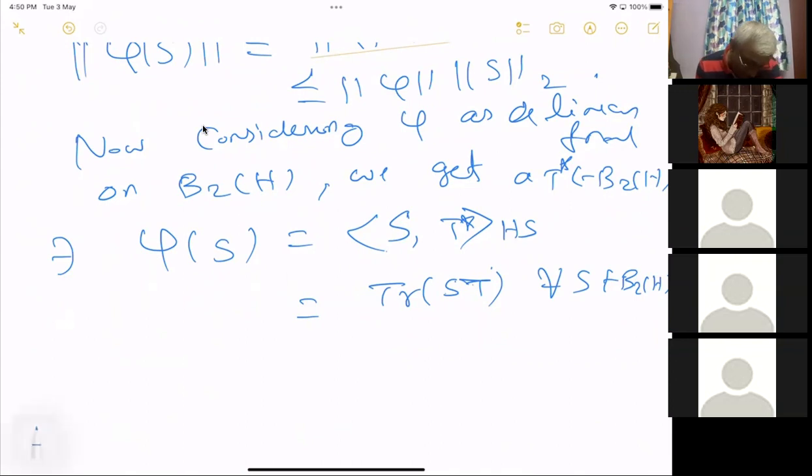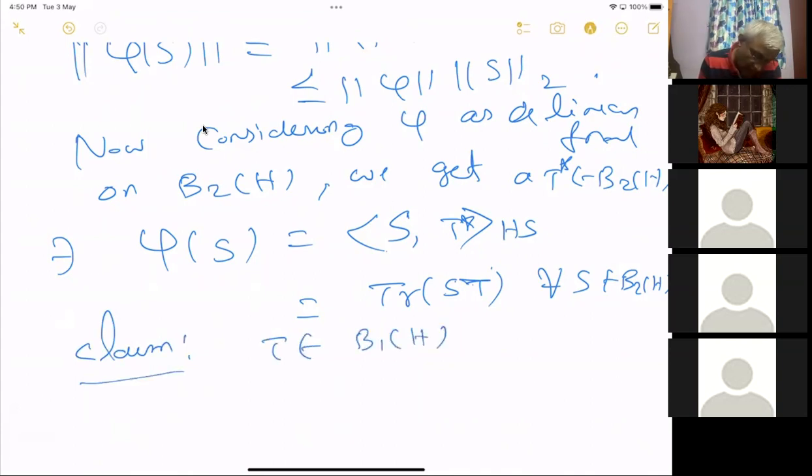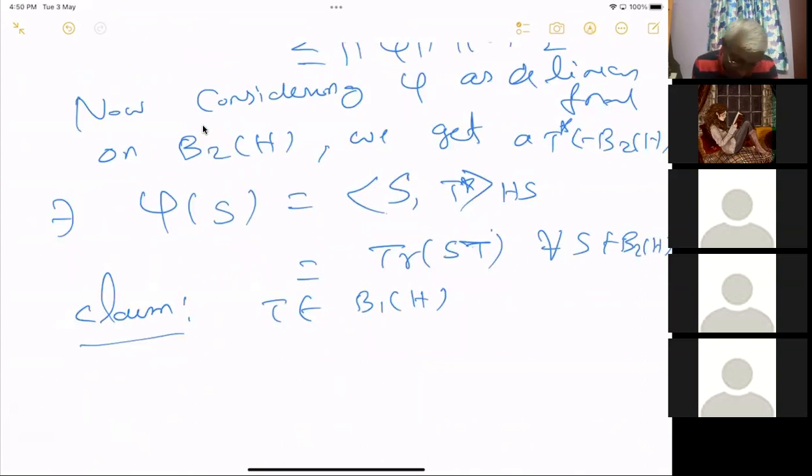Now our claim is the following. First claim is that T is indeed in B1(H). If we prove that T is in B1(H), then it will imply that phi is equal to phi_T on Hilbert-Schmidt operators. And if T is in B1(H) and they coincide, then phi_T will be equal to phi. Is that clear?